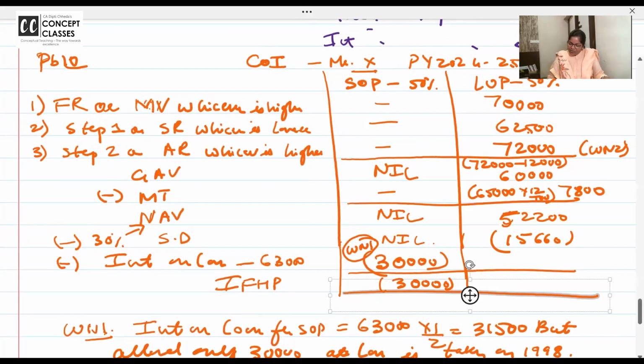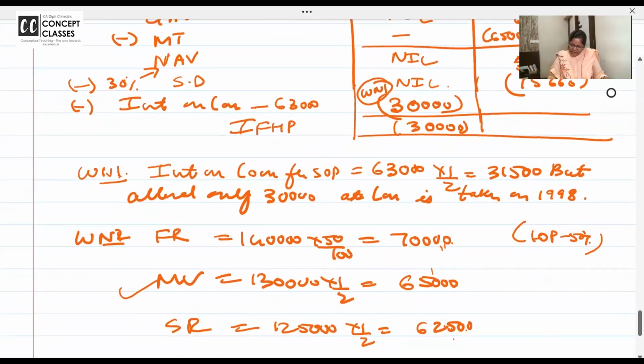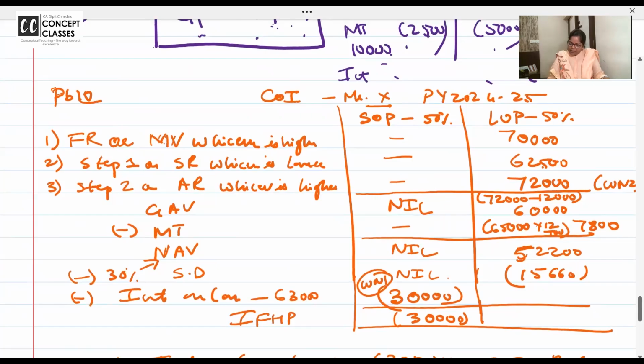Fair rent or municipal value, whichever is higher. That or standard rent. No, fair rent or municipal value, whichever is higher. That or standard rent. I copied the wrong figure, no? Yes, ma'am. This should be 62,500, not 72,000. But why? The actual rent has been given to you. One second, we will check everything.